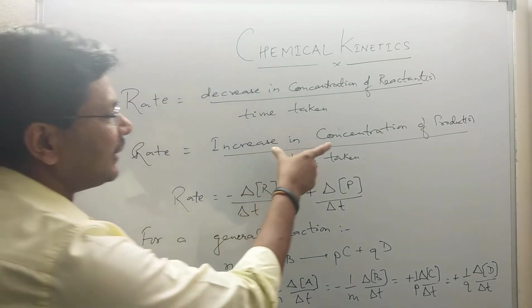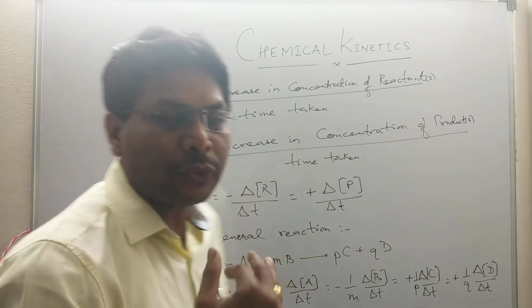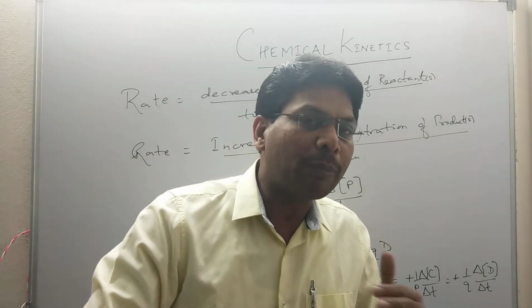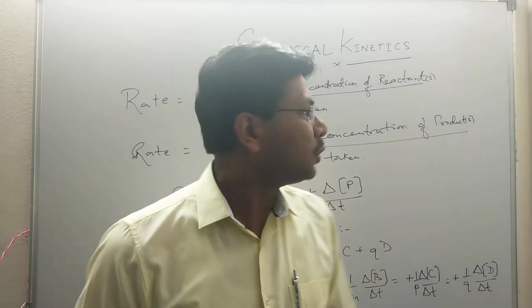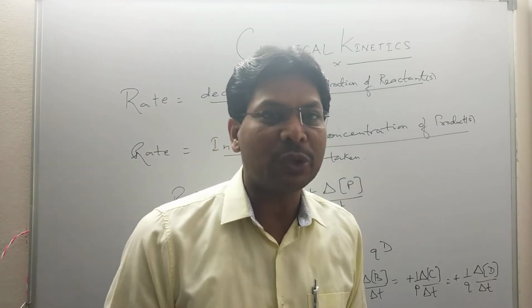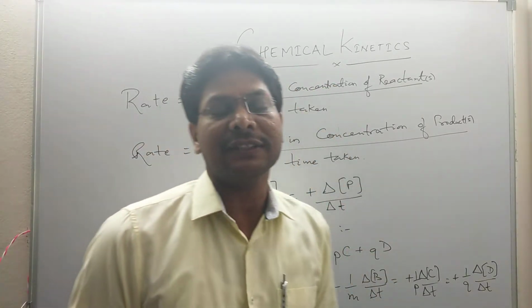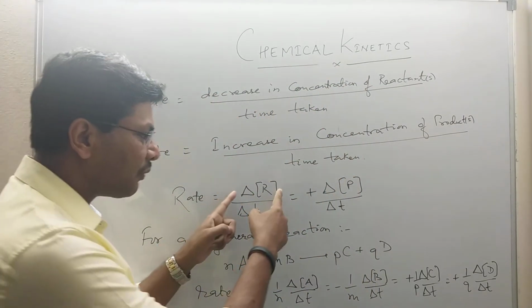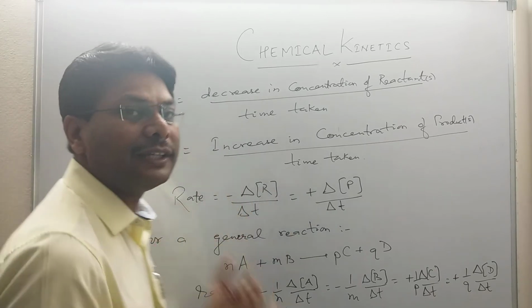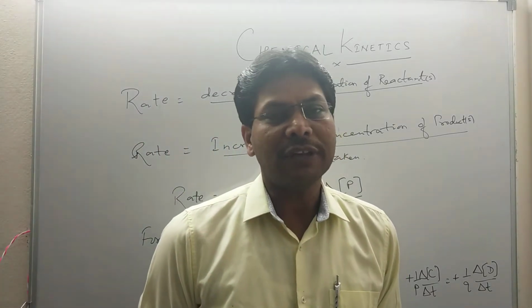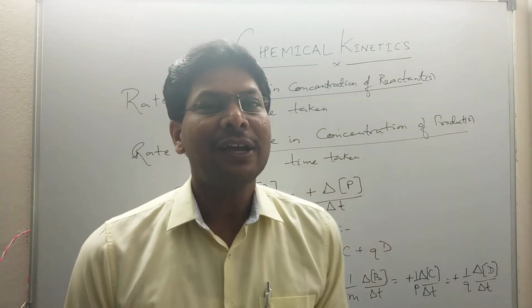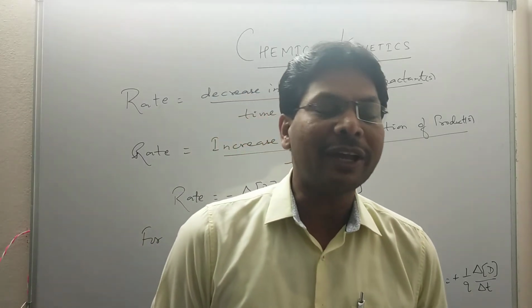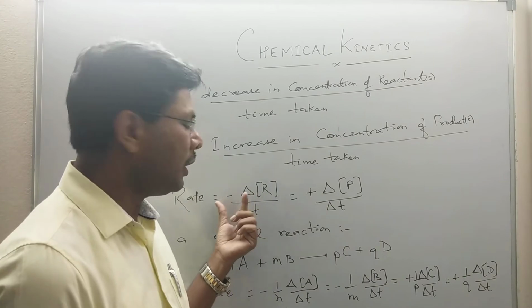Now, rate is also the increase in concentration of product by time taken. As the amount of reactant decreases during a particular interval of time, the amount of product keeps on increasing. The final reactant concentration is always less than the initial. Therefore, when we write the rate in terms of reactant, we put a negative sign because rate is always positive. We cannot say that the rate of the reaction is minus 3 mole per liter per second. So rate is always positive, and to make it positive we put a negative sign before the reactant concentration.